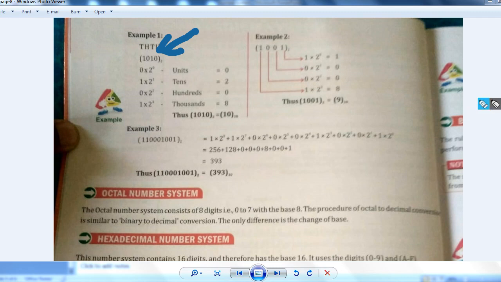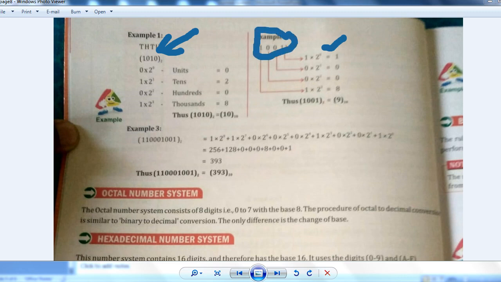So what you have to do is write this binary number and write 2 to the power 0, 2 to the power 1, from the right-hand side. From the right-hand side, 2 to the power 0, then 2 to the power 1, 2 to the power 2, for the next digits, right?